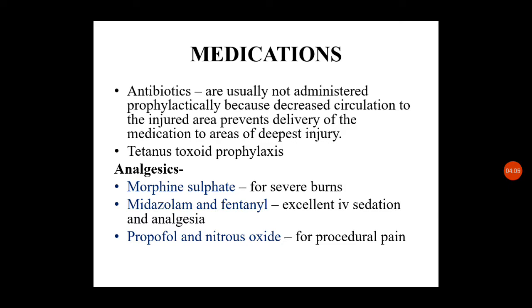Analgesics may be necessary in most conditions, like morphine sulfate for severe burns, midazolam and fentanyl for excellent IV sedation and analgesia, and propofol and nitrous oxide for procedural pain. If you are planning for any skin graft, we have to use these medicines.